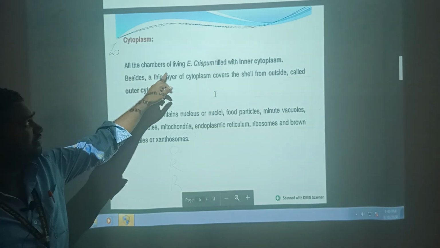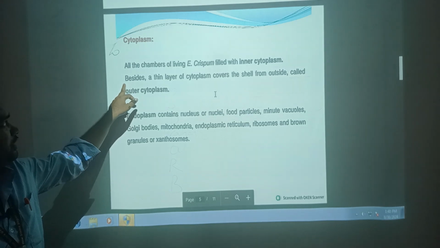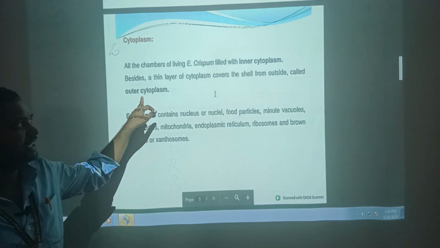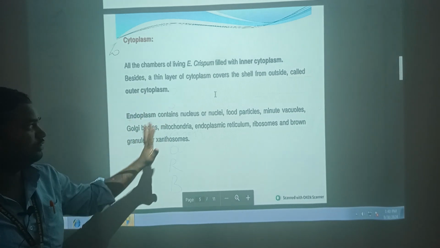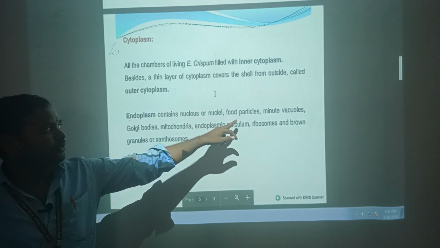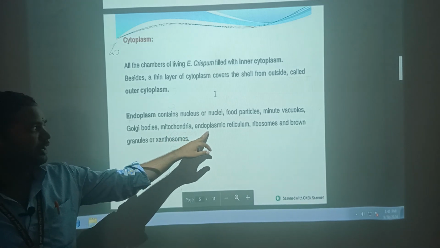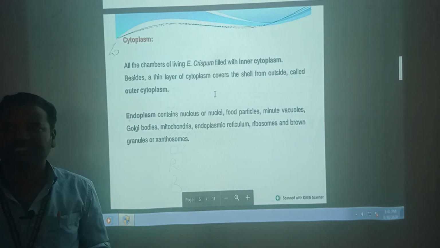All the chambers are filled with inner cytoplasm. A thin layer of cytoplasm also covers the shell from outside, called outer cytoplasm. Endoplasm is also available. It contains nuclei, food vacuoles, minute vacuoles, Golgi bodies, mitochondria, endoplasmic reticulum, ribosomes and brown granules. These are the different structures.